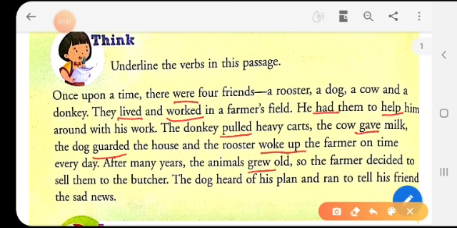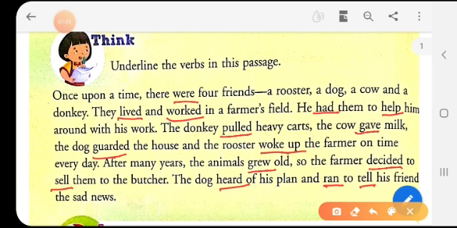So, grew old. So the farmer decided to sell them to the butcher. Sell. The dog heard of his plan and ran to tell his friend the sad news.